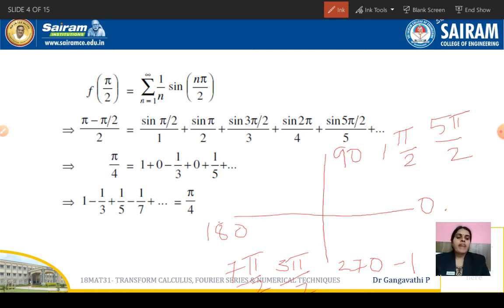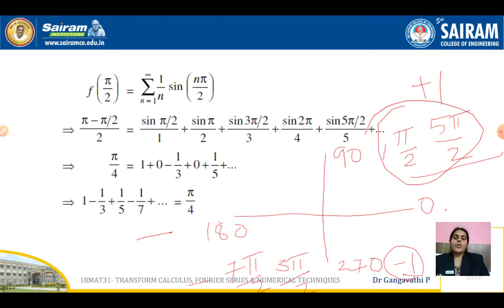Likewise, pi by 2 times 1, 5, 9 and so on come here. And 3, 7 and other values will come here. So for these values of sine, we get minus 1 as the answer. And for these values of x, we get plus 1 as the answer. That is what we have entered here in this case, so that we got the required answer. So hope you have understood, guys. So remember this coordinate axis, it is always good to remember.